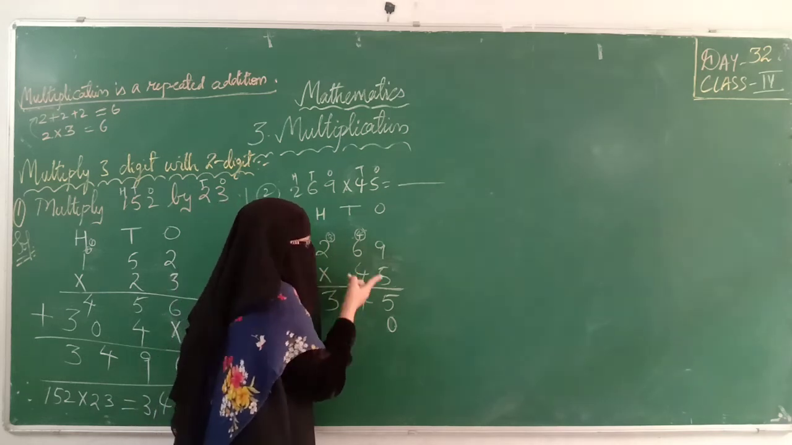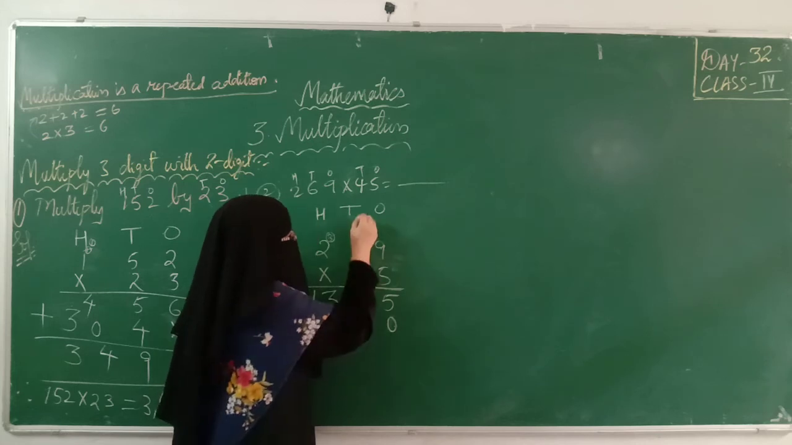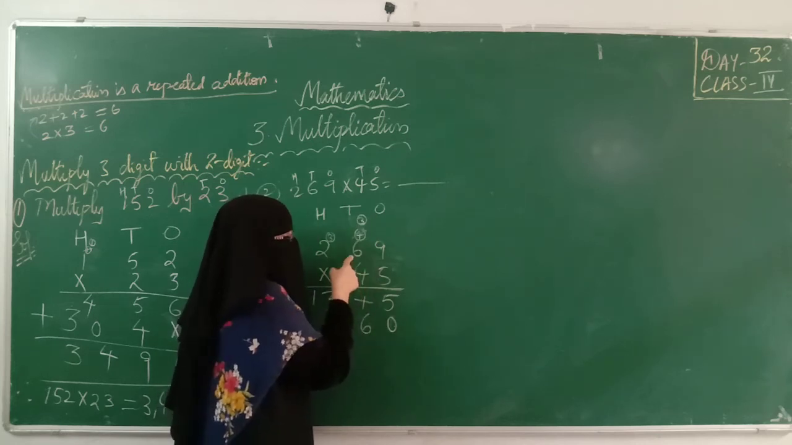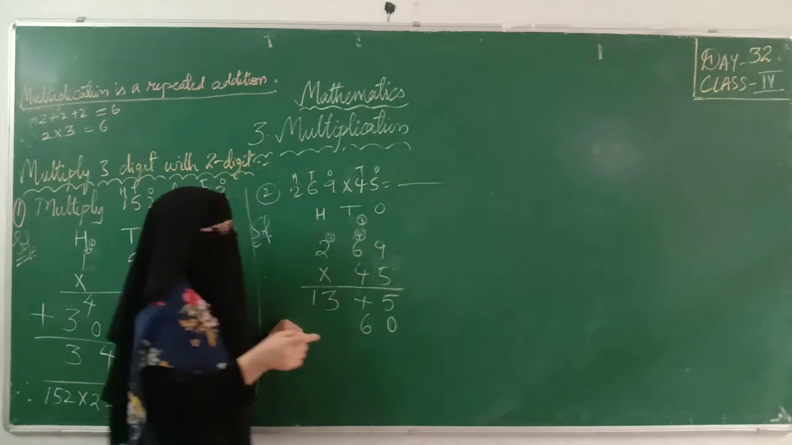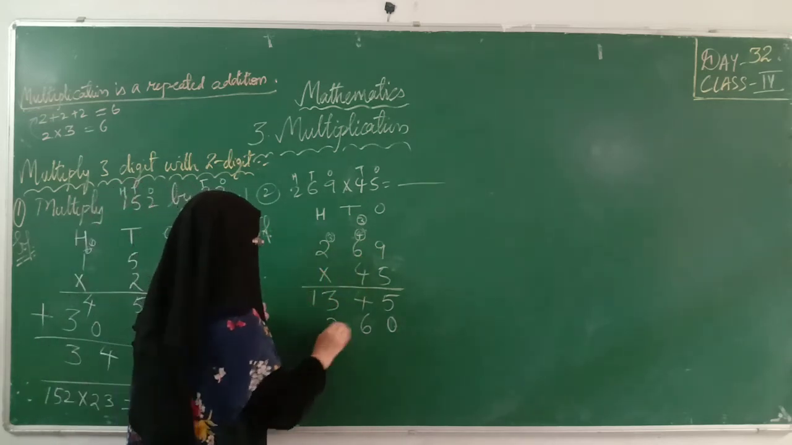Next we will move to the second digit. What is our second digit? 4. Multiply 4 nines are 36, 6, 3 carry right above it. Okay. 4 sixes are 24. 24 plus 3, 27. 2 carry. 4 twos are 8, 9, 10.